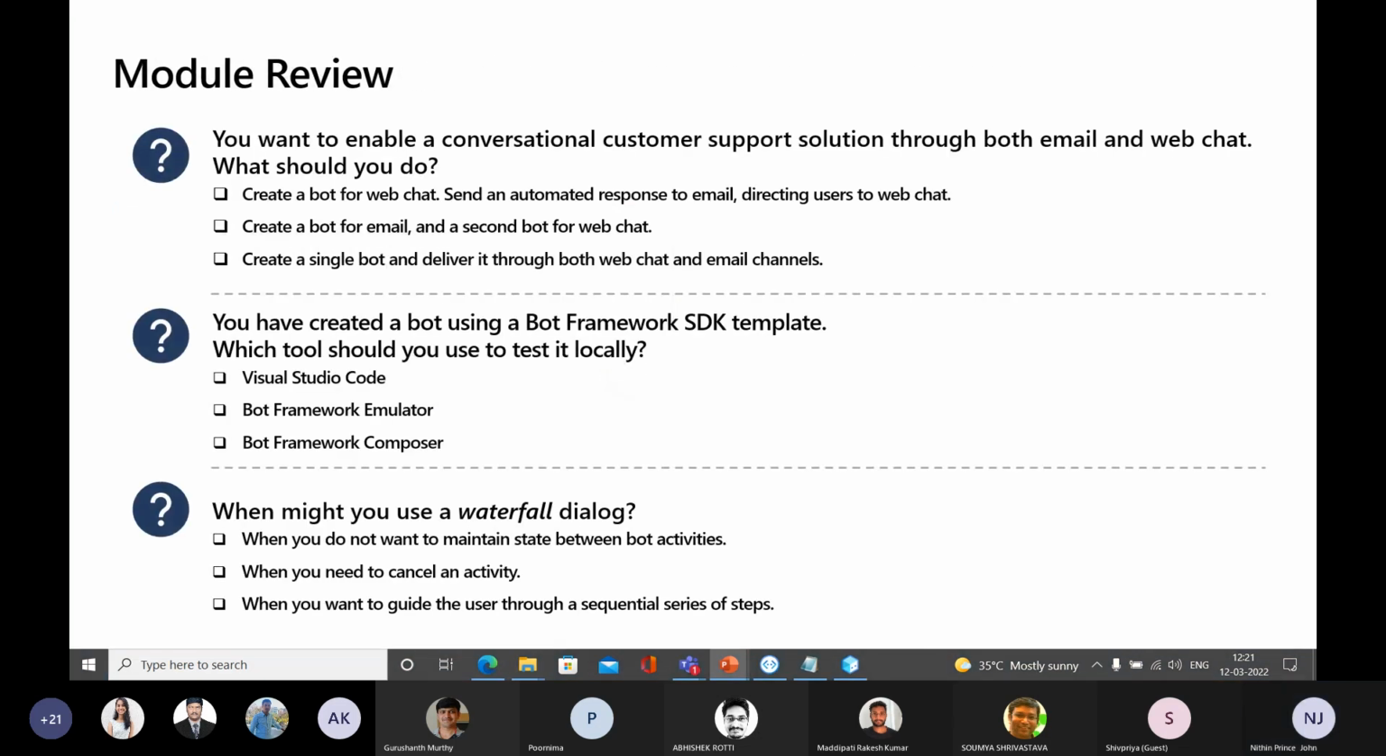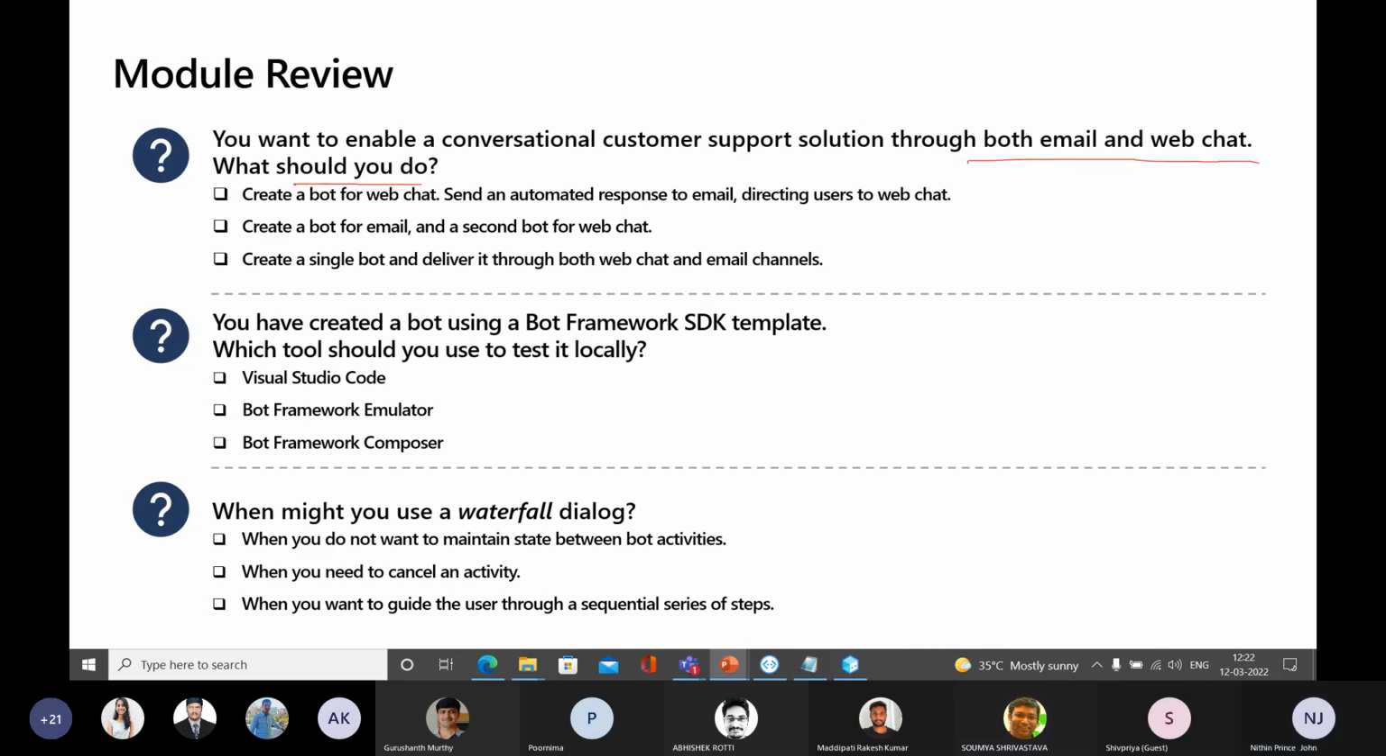First question. You want to enable a conversational customer support solution through both email and web chat. What should you do? That means you need to design a bot and integrate that with email and web chat. Which is the option that you need to pick?